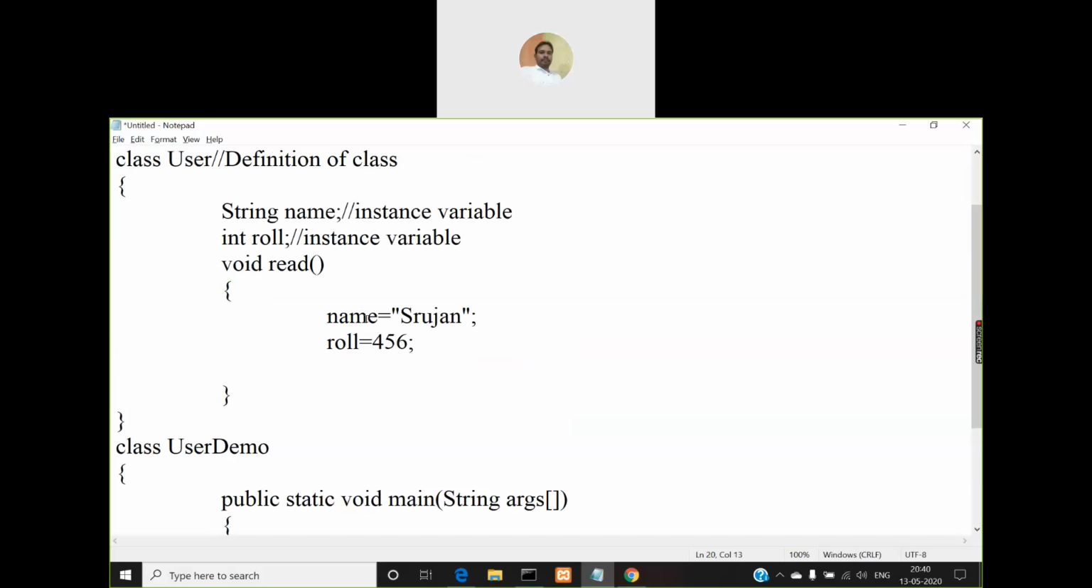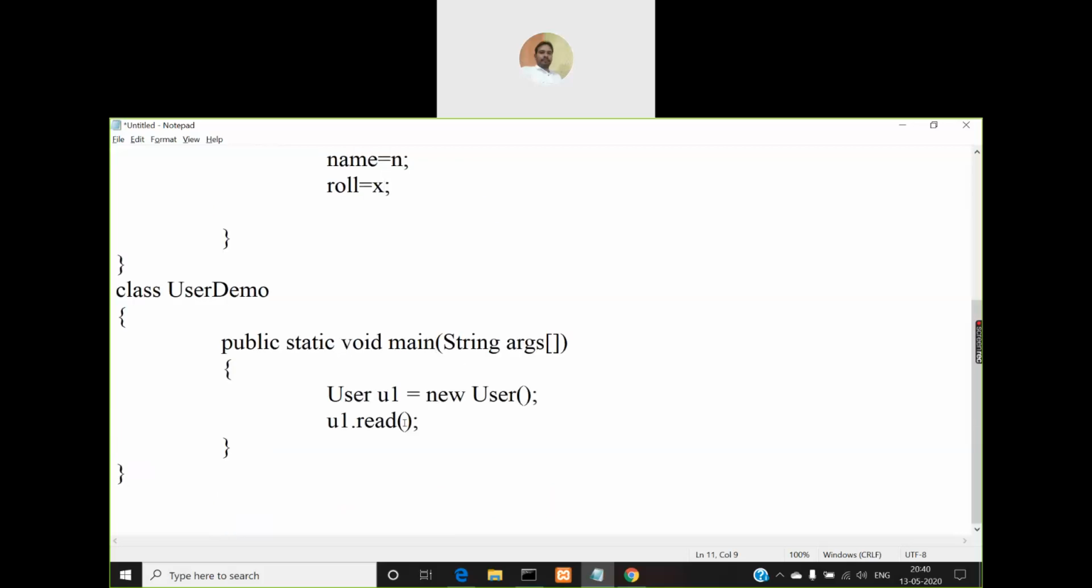What if I want to use a different string value? Instead of Srujan, I want to give something else, right? And instead of 456, I want to give something else. How to do that? So instead of assigning directly these values, I can do something else. I can use here these parameters like this, string n comma x, and I can assign value of n to name and value of x to role. But what will be the value of n and x? Whatever you pass when you call the read method.